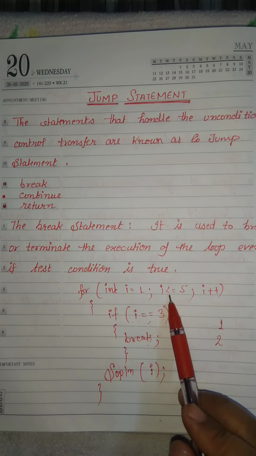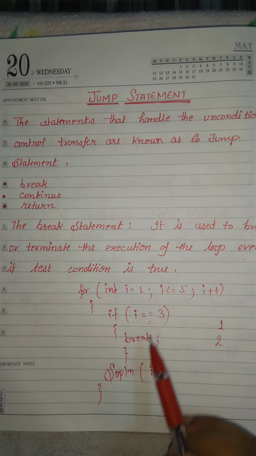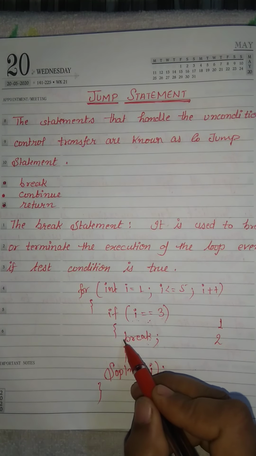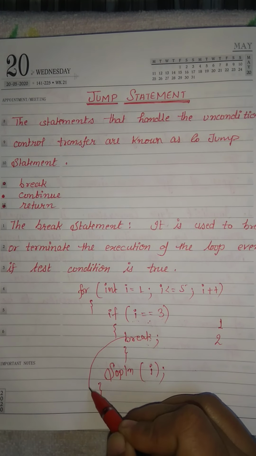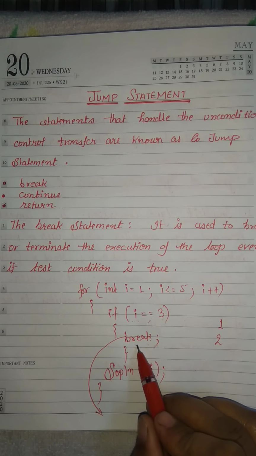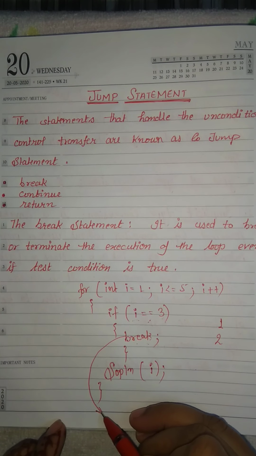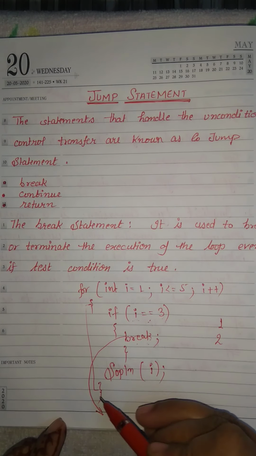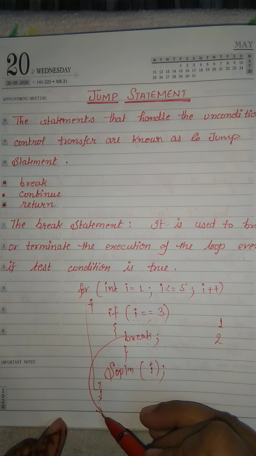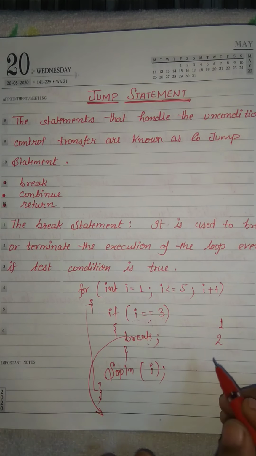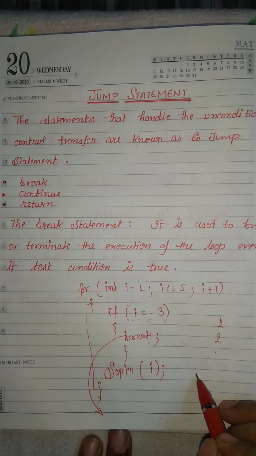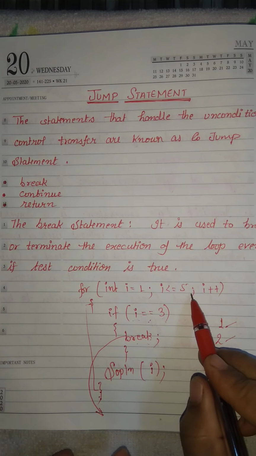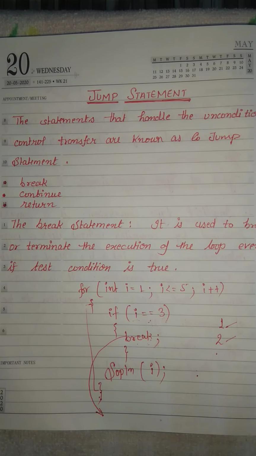Here my loop would execute 1 to 5 times, but this condition is true, so control stops the execution of the loop, meaning control comes out from the loop. Break statement means control comes out from the loop. It's a loop block, so control comes out from this loop block. Final answer of this coding is only 1, 2. The rest of the iterations of the loop are stopped.